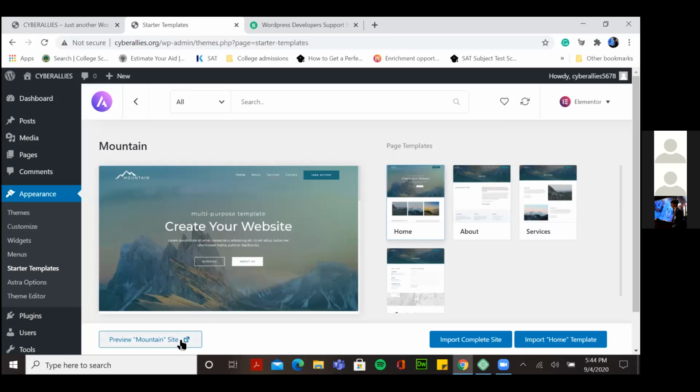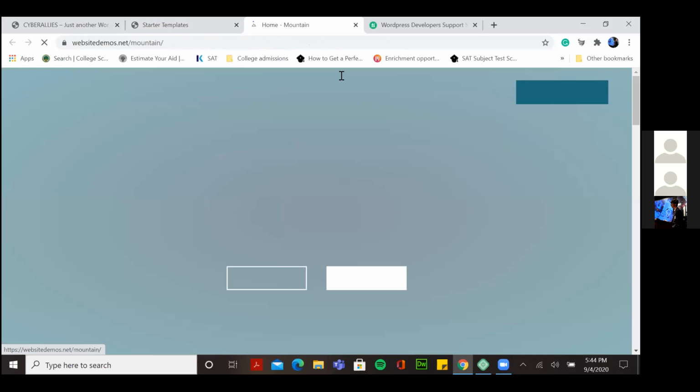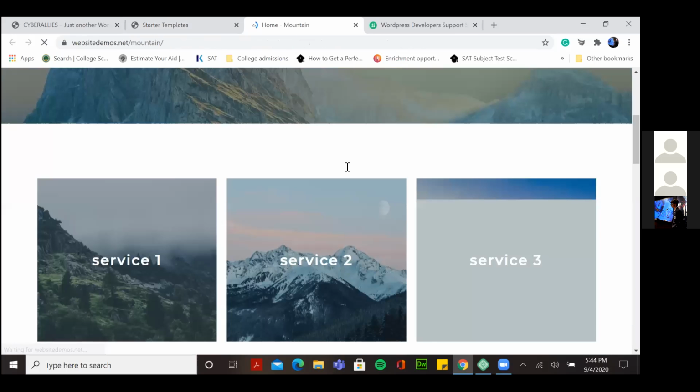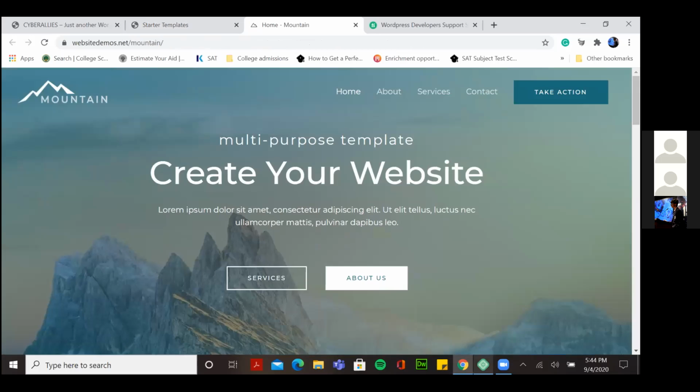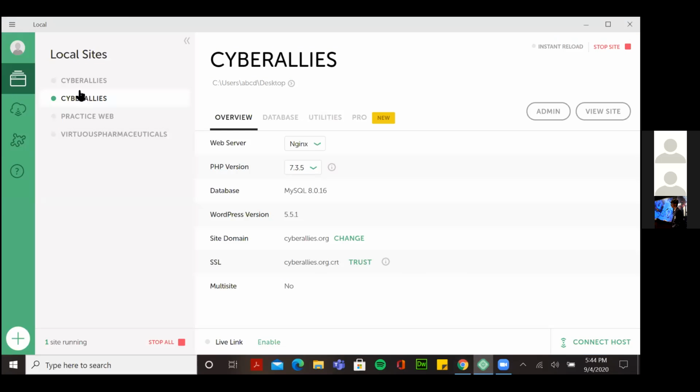लेकिन ये वाली जो website है, you'll see here, ये वाली website I have made पहले से, क्योंकि I knew कि time कम होगा. सही है, so cyber allies ये वाली, I'll start the site here. So you'll have to start the site. नहीं तो either of these buttons, any of these buttons will work. So if I start site and I go to admin,